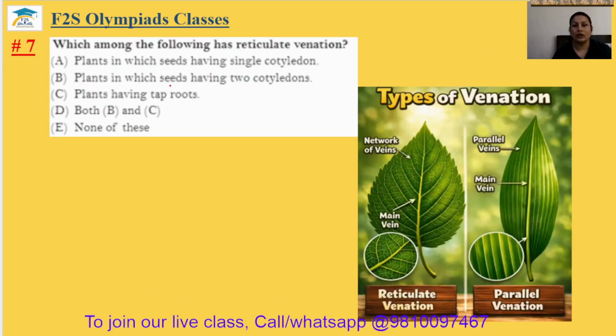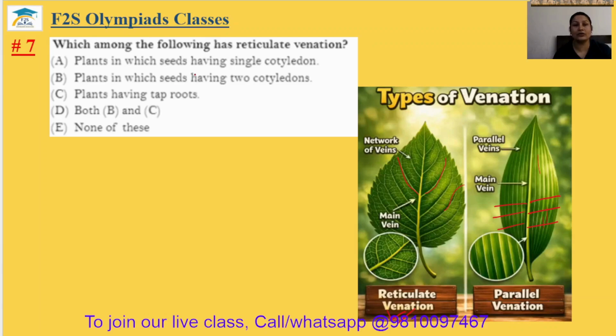Question number 7. Which among the following has reticulate venation? Actually, reticulate venation and parallel venation are found in the leaf. What is reticulate venation? If the network of the veins is like this, it is known as reticulate venation. And if it is like this, parallel, then this type of venation is known as parallel venation.